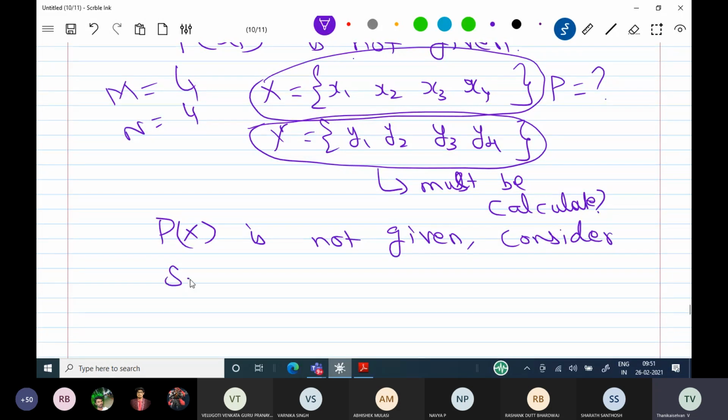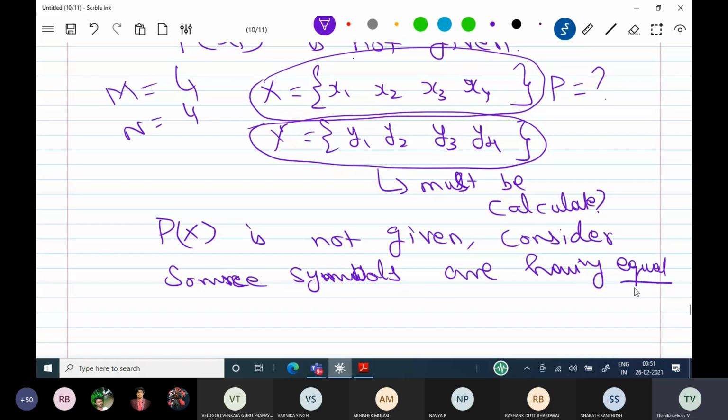Please note this down: equal probability. It means that probability of x1 is equal to probability of x2, equal to probability of x3, equal to probability of x4. Equal probability means all the source symbols have the same probability. What is the value?